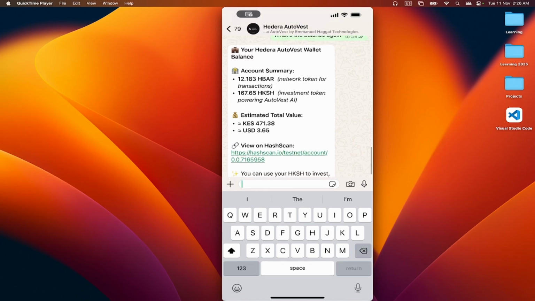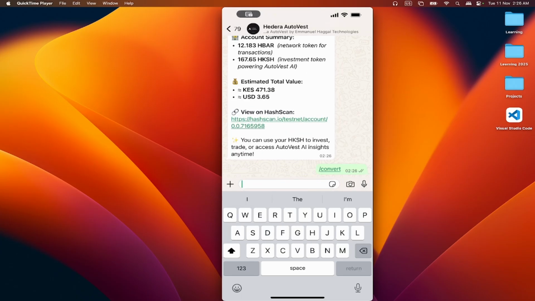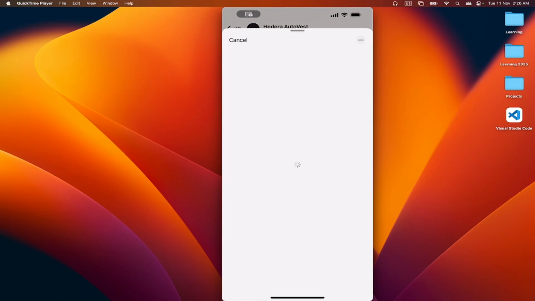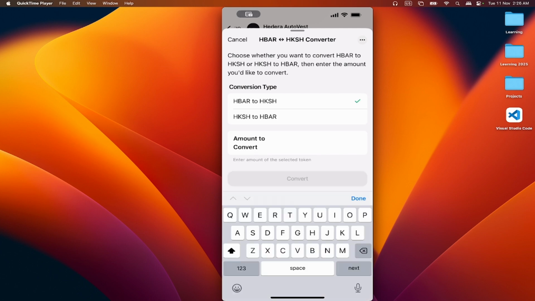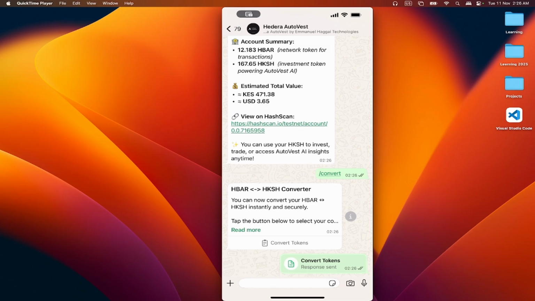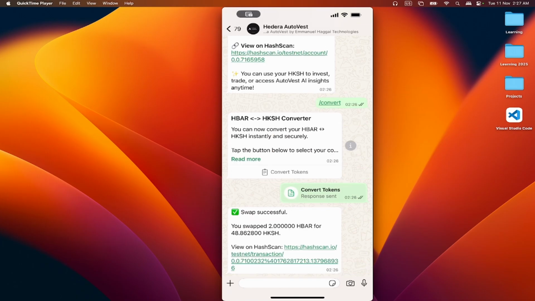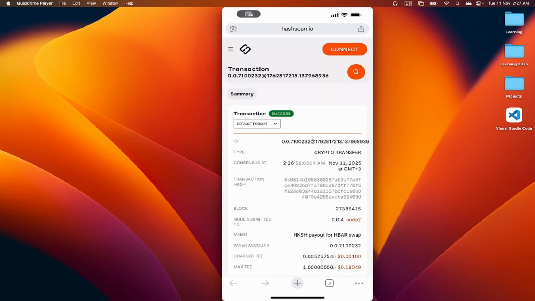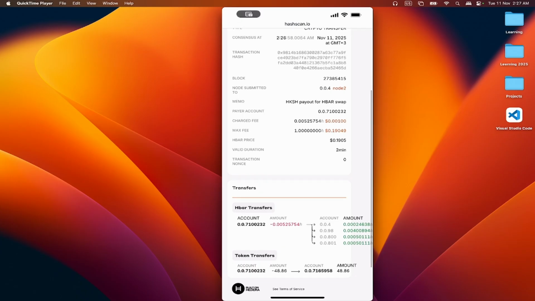Let's say we want to convert from HBAR to Hcash or Hcash to HBAR. You can just use the convert option. I'm just starting with the basics before we go to the interesting part. You can click either HBAR to Hcash or Hcash to HBAR, then enter the amount. Let's say you want to convert to HBAR. The AI has access to live stocks data and also live conversion data. You'll see a successful message and also an on-chain link to a public explorer, HashScan. The amount is around 48.